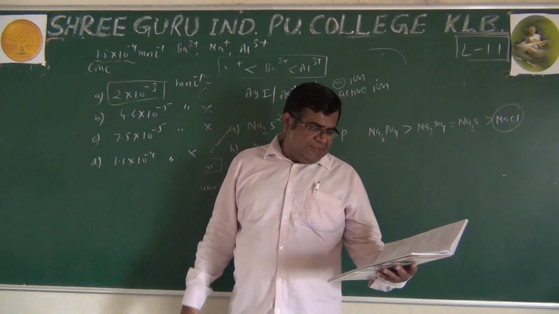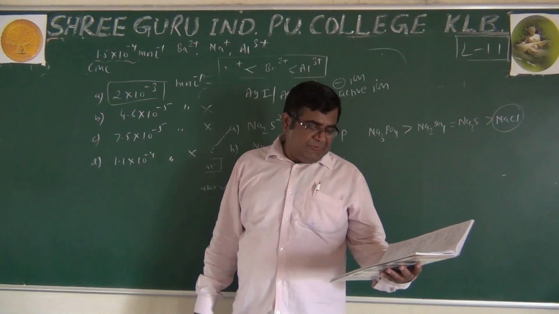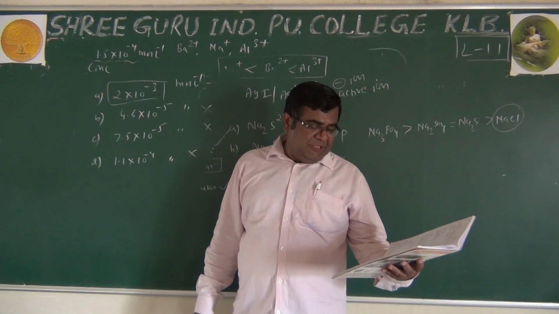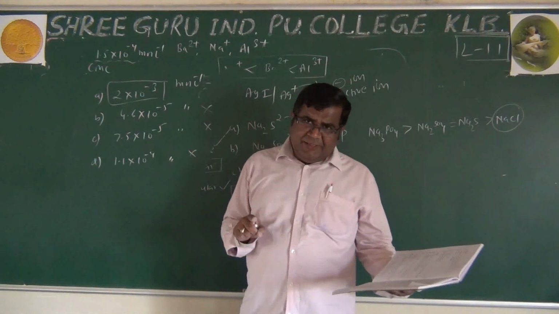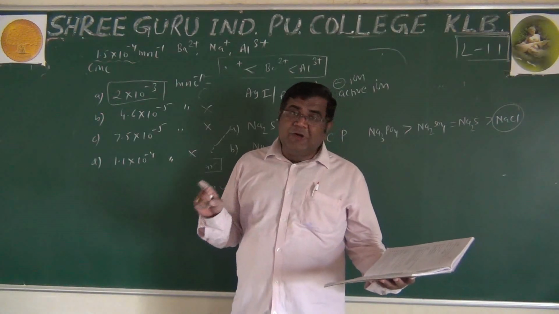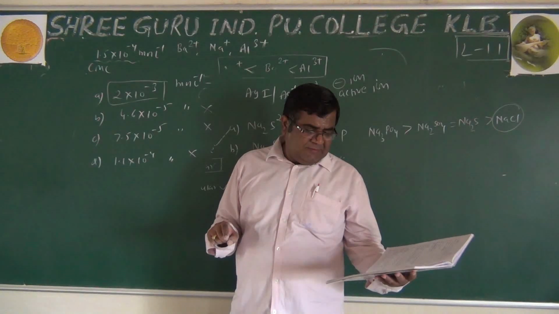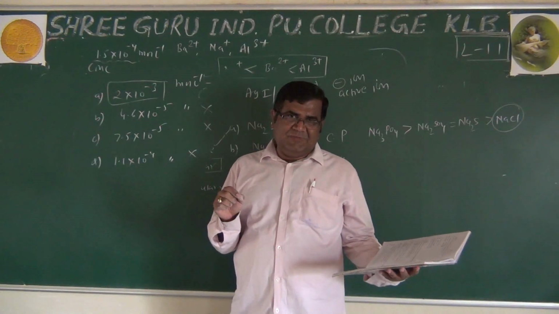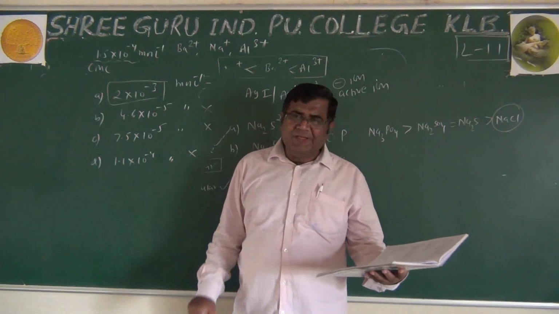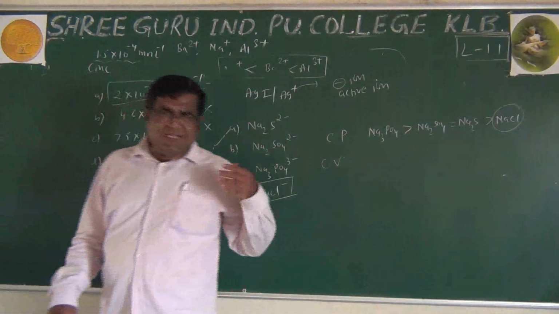Then in NEET question 20, measuring zeta potential is useful in determination of which property of colloidal solution. The options are solubility, stability of colloidal particles, size of colloidal particles, and viscosity. We know that electrokinetic potential is related to the stability of the colloidal particles. So stability should be the answer. So very direct questions have been asked.